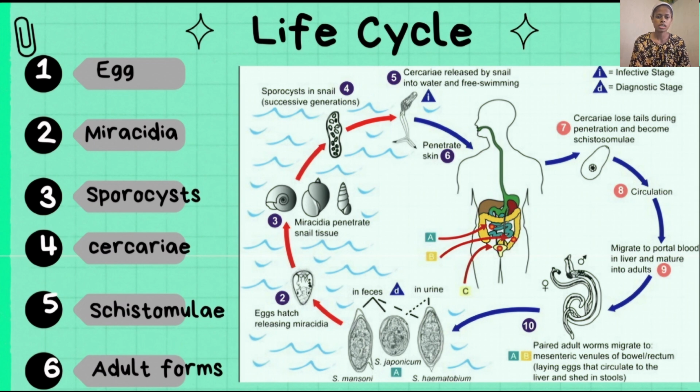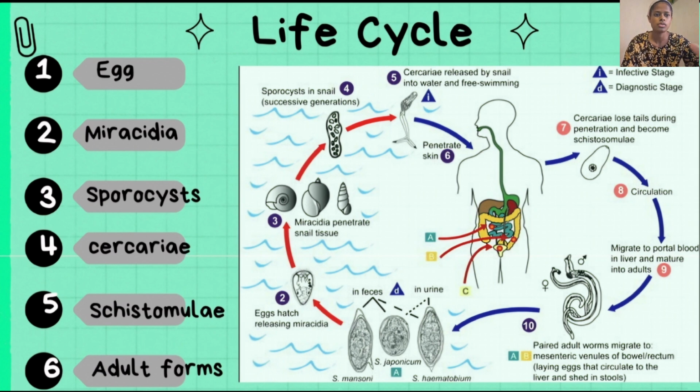They swim in water, and once humans come into contact with this contaminated water, the cercariae penetrate the skin. Once inside the body, they lose their tail and become schistosomula. The schistosomula enter the circulation and migrate to the portal blood that leads to the liver, and in the liver they mature into adult worms. Once they are adult worms, they mate and form eggs, which are released in stool and urine.